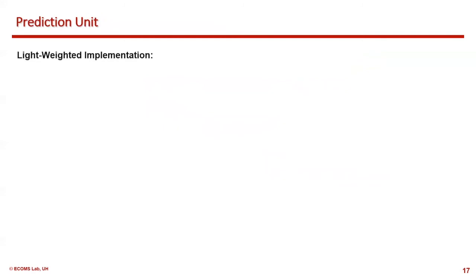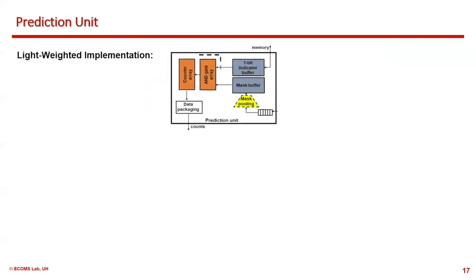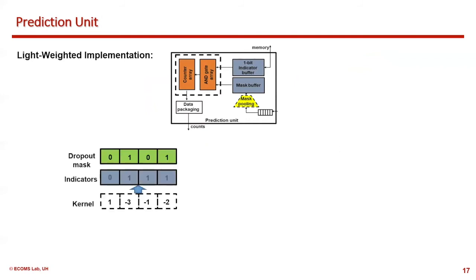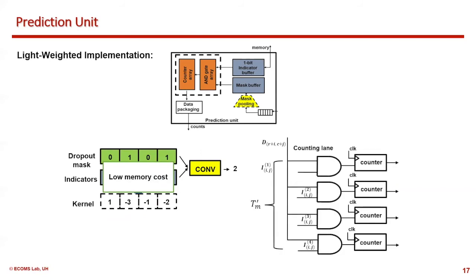The prediction unit is designed to count the number of zero inputs. To reduce the design overhead of the overall system, the prediction unit is implemented as a lightweight module. The key part of the prediction operation is realized by an AND gate array and a counter array. Instead of storing the index of all negative weights, we use an indicator bit to represent the polarity of weights and transform the counting process into one-bit convolution, which can be easily achieved by an AND gate and a counter.